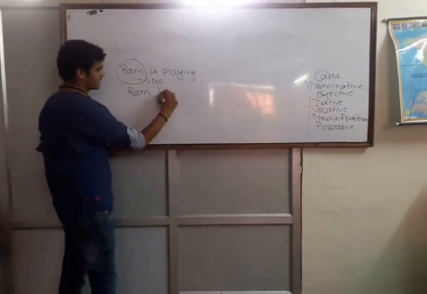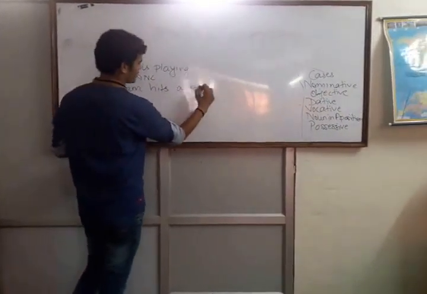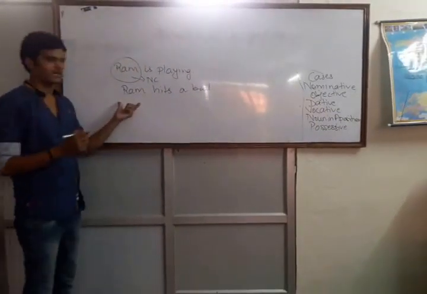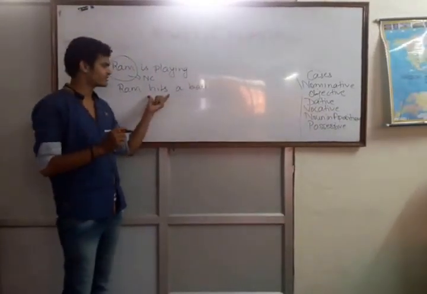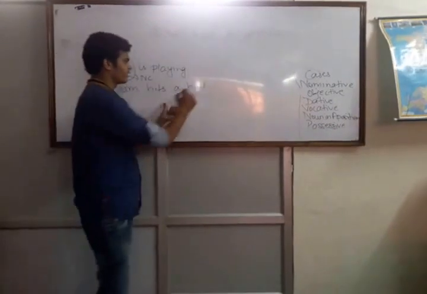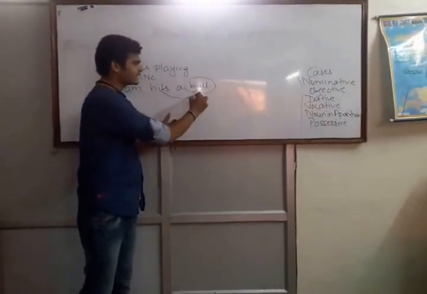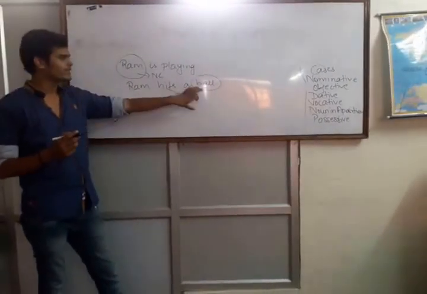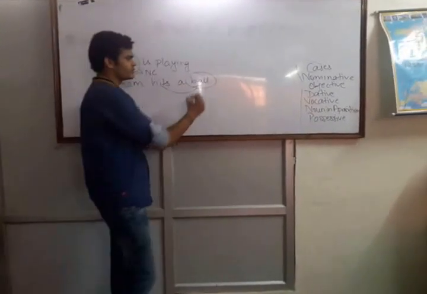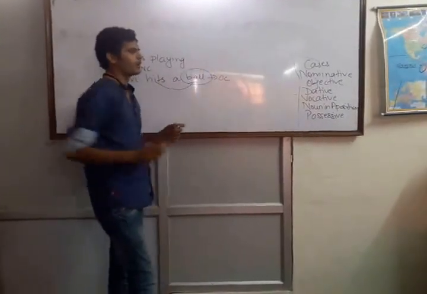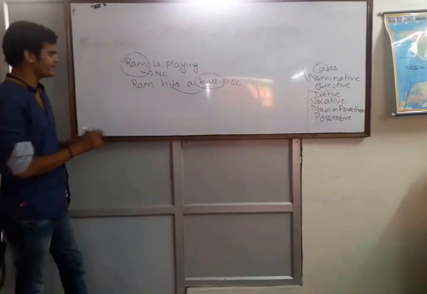And if we have a sentence here, Ram hits a ball. So here the subject is Ram and Ram is doing an action. Action is hit and Ram is hitting a ball. The action is being done on a ball. So ball is an object here, and the object always remains in objective case.